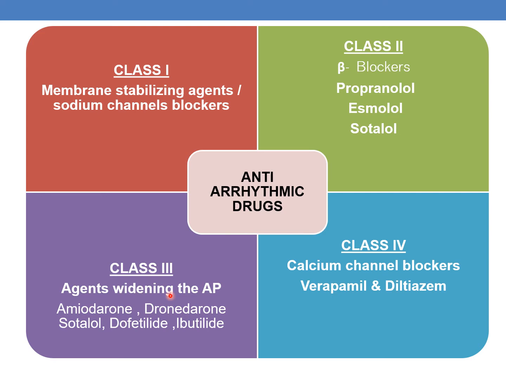Class 3 are agents which widen the action potential. Examples are amiodarone, dronedarone, sotalol, dofetilide and ibutilide. Class 4 are calcium channel blockers. Examples are verapamil and diltiazem.